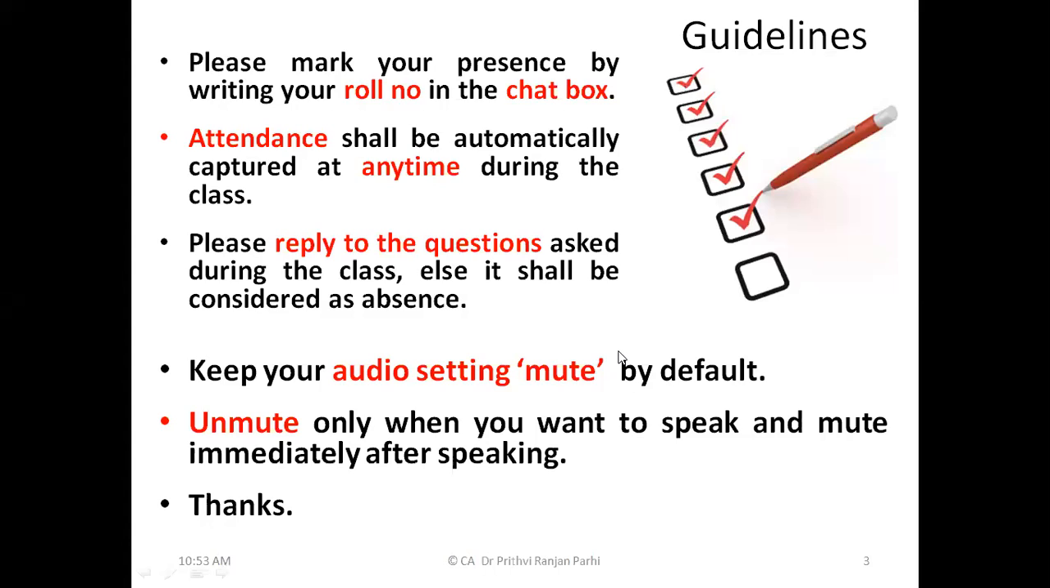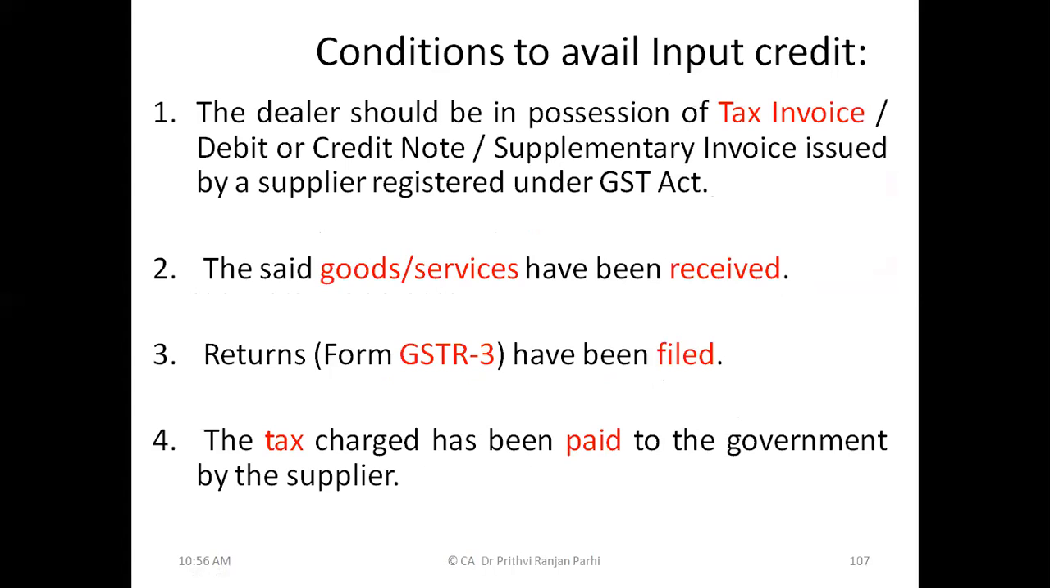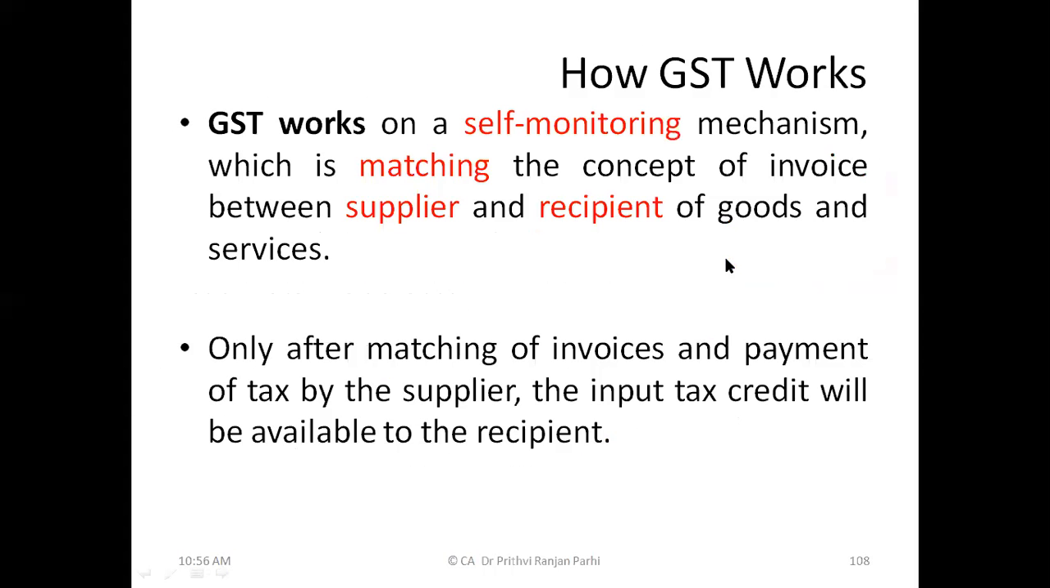Let me share the screen with you right now. These are the conditions, right? Are you seeing it? Tax invoice, goods or services must have been received, return, that is GSTR 3, must have been filed, tax must have been paid to the government. If these conditions are complied with, then ITC can be taken. ITC in detail we will be learning in one more chapter. At a basic level, we should know this.